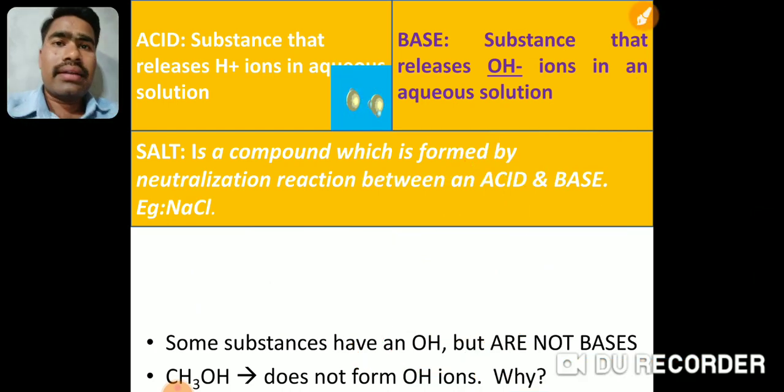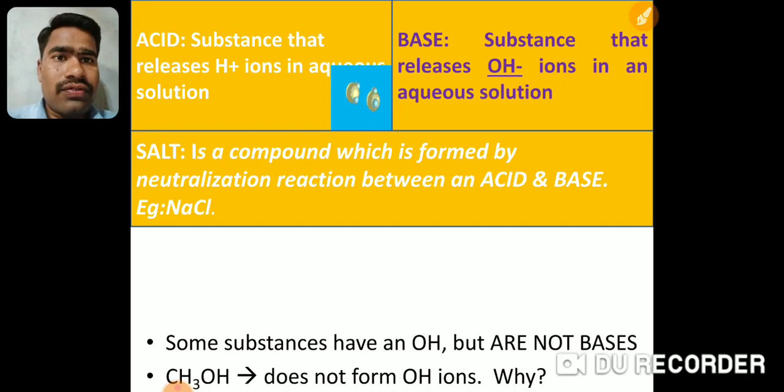Now you'll wonder whether every compound which has OH will be called a base. No, there are some compounds, particularly organic compounds, carbon compounds. In carbon compounds, last year we saw that there are two types of compounds: ionic compounds and covalent compounds.